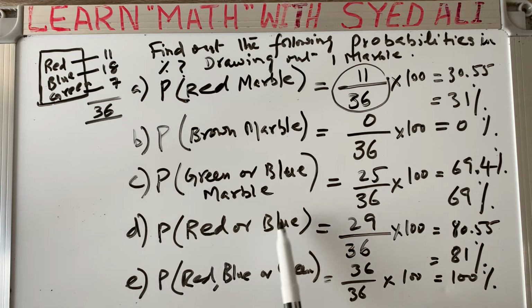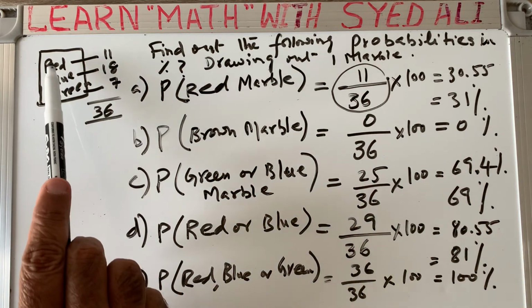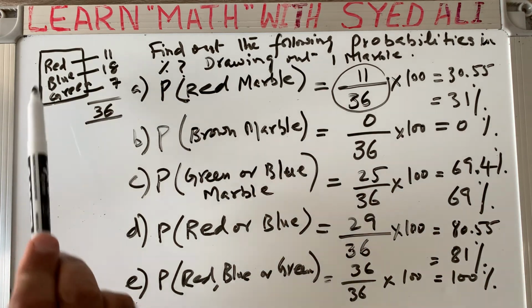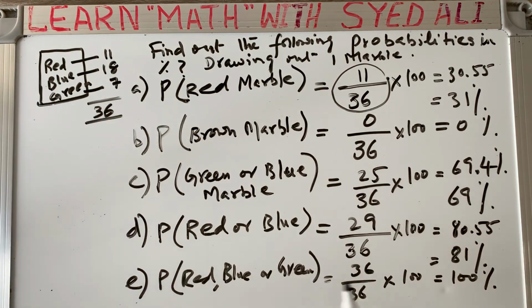Probability of getting a red or blue: you add up red and blue, which is 11 plus 18, which is 29. Then 29 divided by 36 times 100 is 80.55, which is rounded off as 81%. The last one was the probability of getting a red, blue, or green. In the box we have red, blue, and green, so the number of possible outcomes is 36 divided by the total number of outcomes, which is again 36. So the probability in percent is 100%.